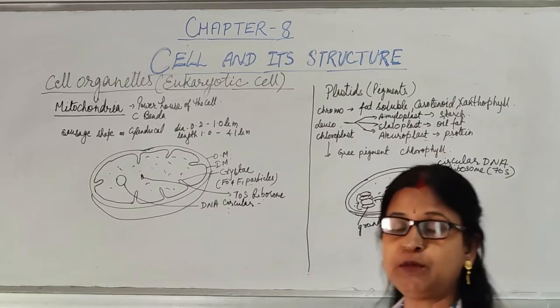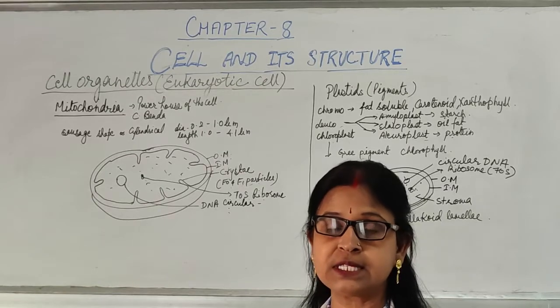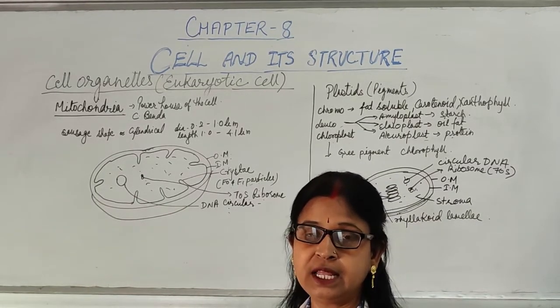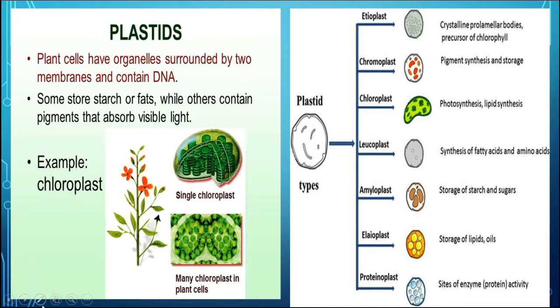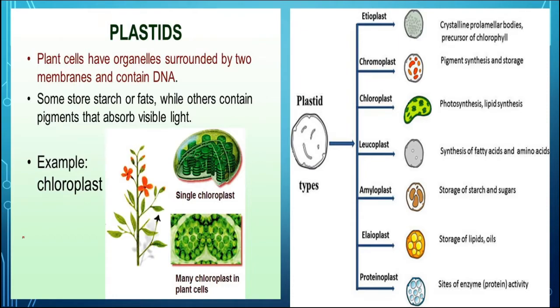In this way we have studied different cell organelles which are double membranous, that is nucleus, mitochondria and plastid, which we will now discuss through the slide. This figure is showing the plastid. The plastid is a membrane-bound cell organelle, surrounded by a double layer of membrane, outer as well as inner, and present in the eukaryotic plant cell. The plastids are of different types, like chromoplast having the pigments, and chloroplast which is green in color and helps in photosynthesis and lipid synthesis.